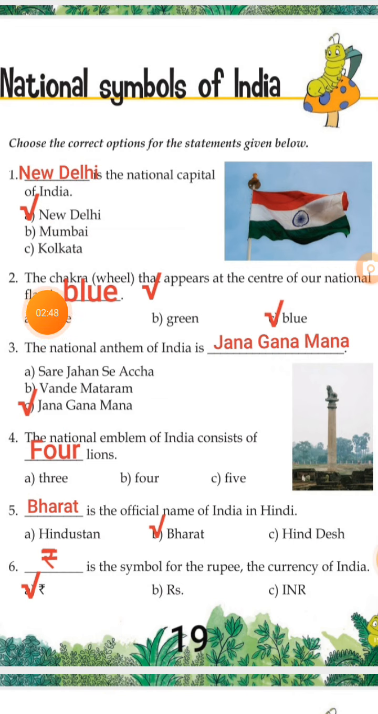Now, second statement is, the chakra wheel that appears at the center of our national flag is dash. Options are white, green, blue. So, the correct answer is blue. Complete statement will be, the chakra wheel that appears at the center of our national flag is blue.